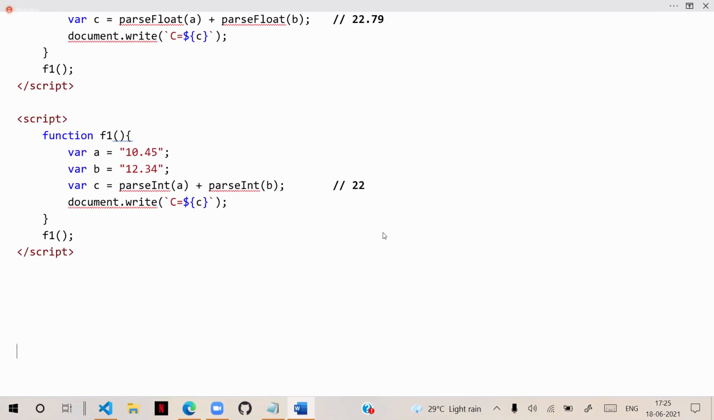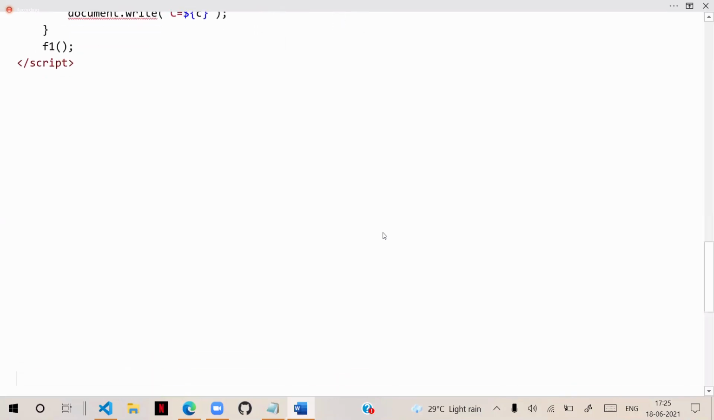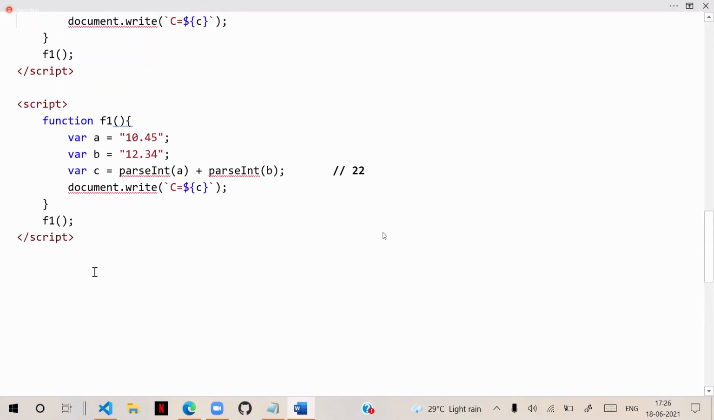Similarly, in order to work with strings, we have string handling functions also. Just like numbers, we have to understand handling strings in JavaScript, working with the string in JavaScript. But one more point is there in numbers that I told you. Let me finish that and go to string handling.